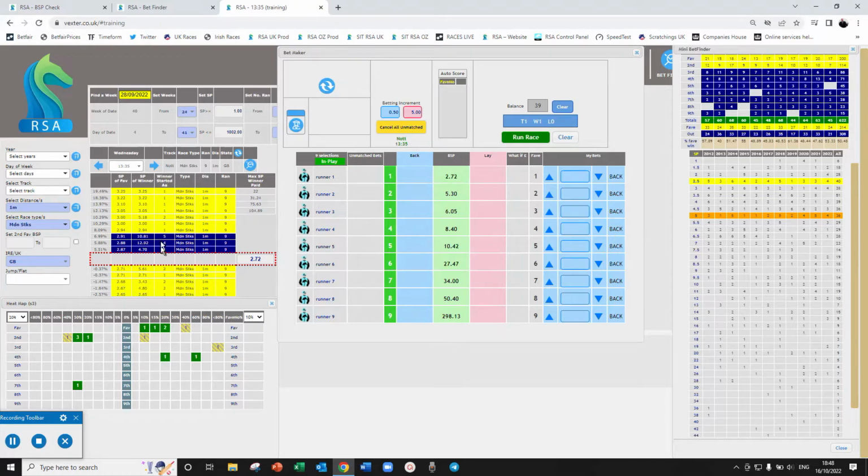So let's do the same here. We're looking 3rd, 4th, 5th maybe. So we'll lay that and go heavy on 3rd, 4th and 5th. There's no orange, so I don't have to play 6th. So what's it saying? 3rd, 4th, 5th. Okay, so we'll make 50p on that and 50p if any of these others win. And let's play this race.